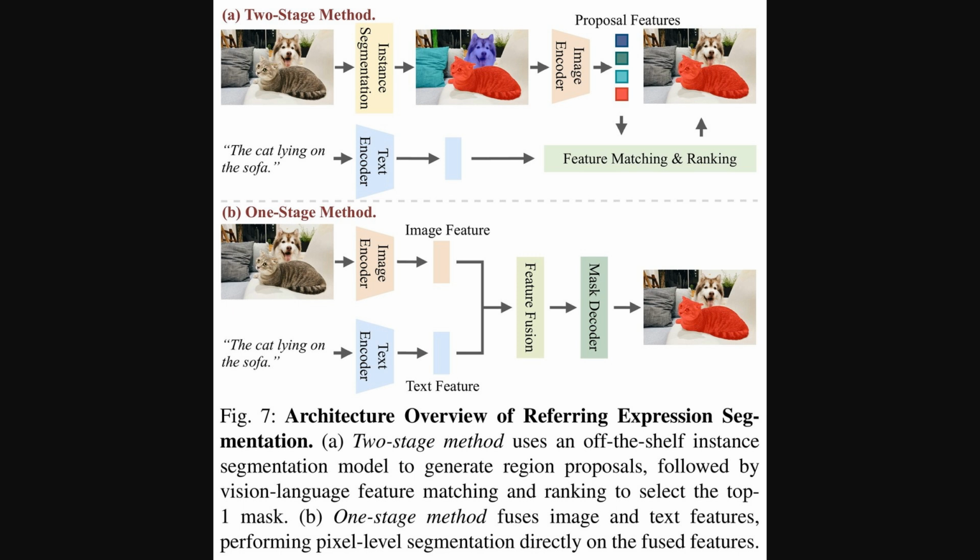So how do the models actually work under the hood? Well, this figure breaks down the two main architectural paradigms. The top diagram shows the traditional two-stage method. Here, the model first identifies all possible objects in the scene, like both the cat and the dog, and then it separately matches the text description to one of them. In contrast, the more modern one-stage method, shown at the bottom, is more direct. It fuses the image and text information together from the start, generating the final mask in a single, end-to-end step.